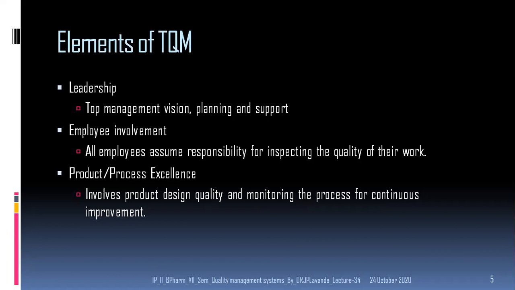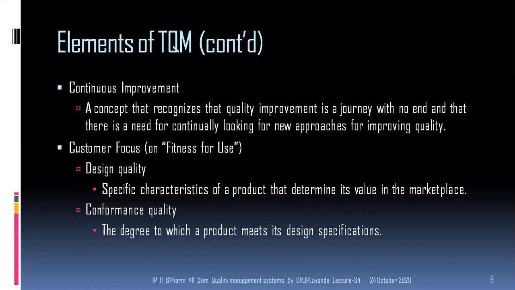So that is ultimately the aim. There is a need to go for continuous improvement. The processes need to be observed, the problems need to be addressed, and all these problems should be solved, should be overcome, should be rectified in order to continuously improve the product.